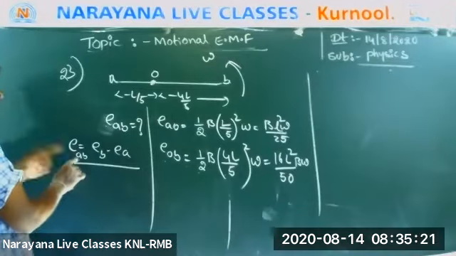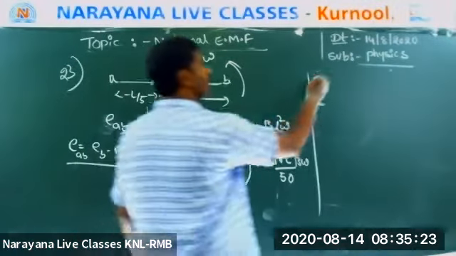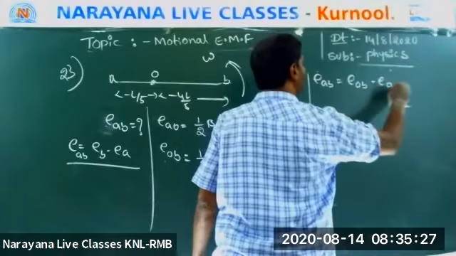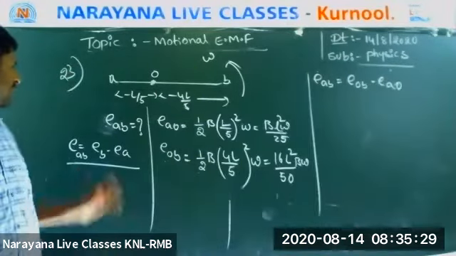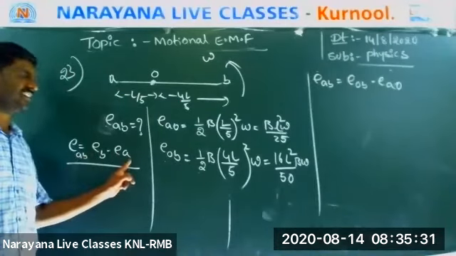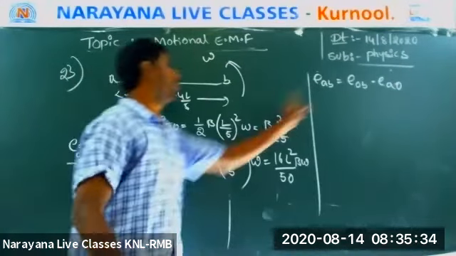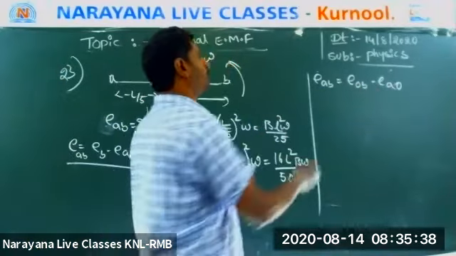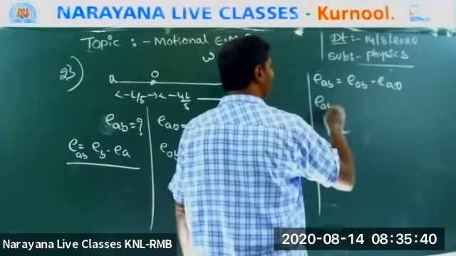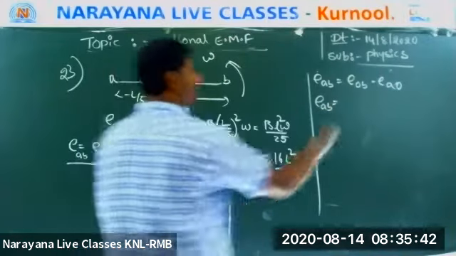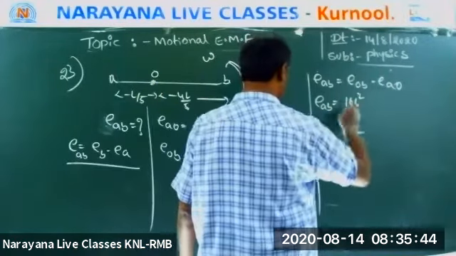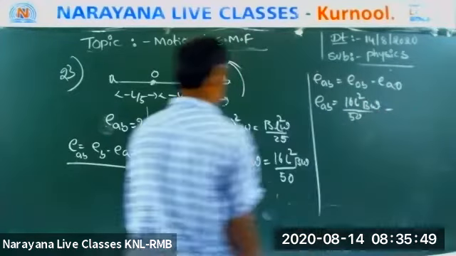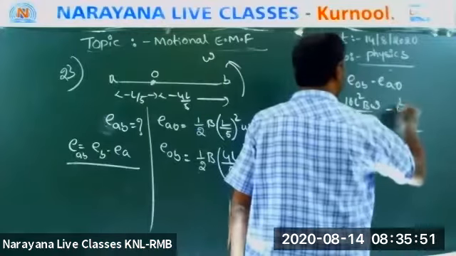Now they are asking EAB. What is the EAB? EOB minus EAO. Why? Because EAB is EB minus EA. So for EB, EOB. For EA, EAO. Okay? Now come on. EAB is equal to 16 B L squared omega by 50 minus B L squared omega by 25.